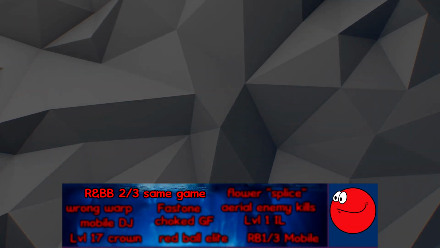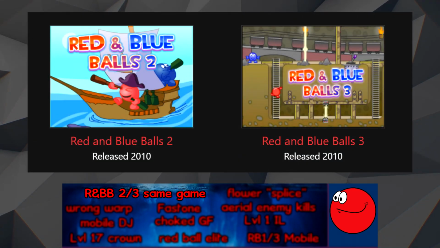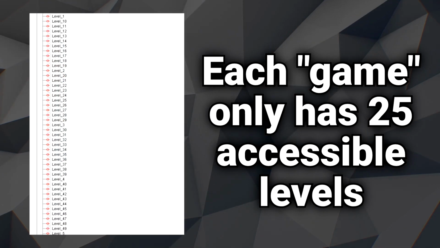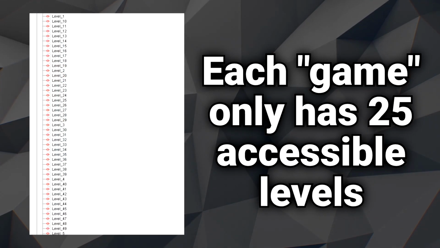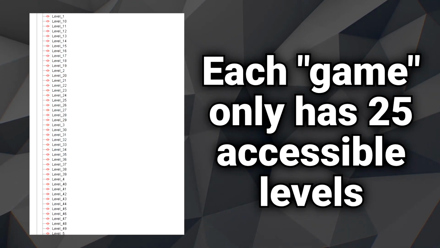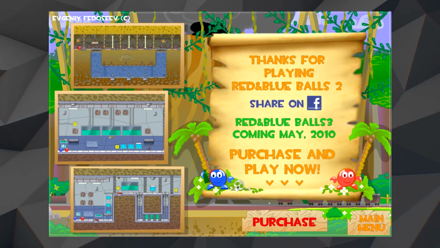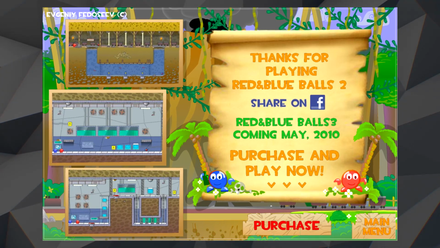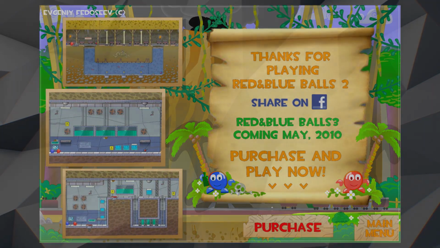Red and Blue Balls 2 and 3 are labeled as different games, but in reality, they share the exact same code and levels, with just a few minor tweaks in each to lock out the appropriate areas of the game. This was done because there was a payment screen at the end of Red and Blue Balls 2, which allowed people to immediately play Red and Blue Balls 3 before its release date, as long as they coughed up the cash.